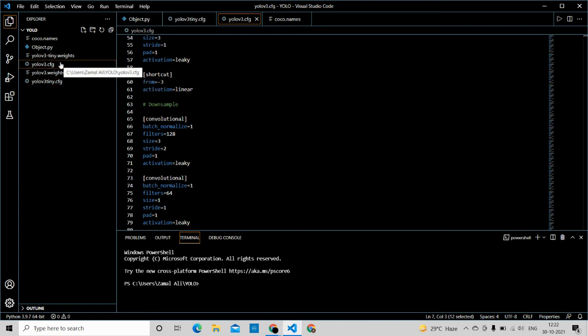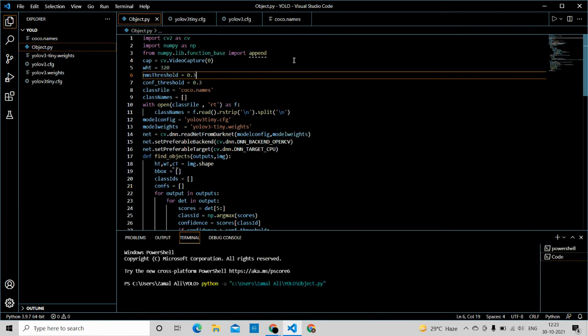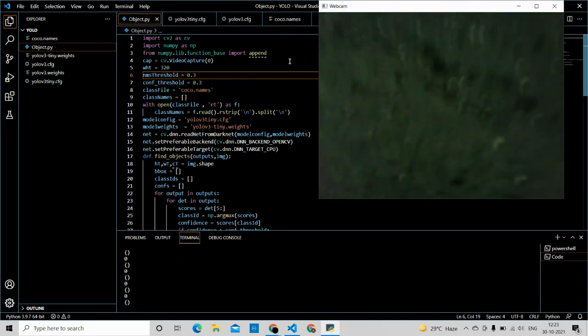I am currently using YOLO v3 Tiny because it has a greater frame rate. The later the version you go to, the bigger the data set you get, and once you get a bigger data set, your frames per second will reduce considerably. So let me try running this program. Once I show you the output, we can discuss how it works.